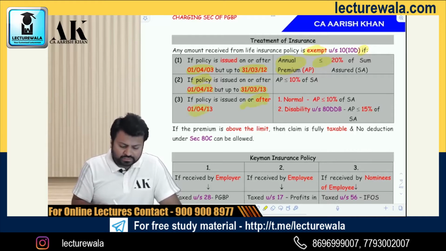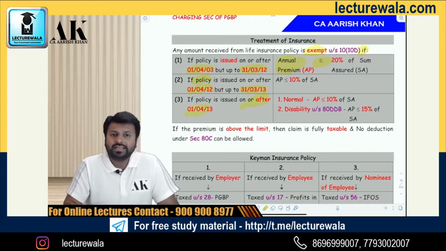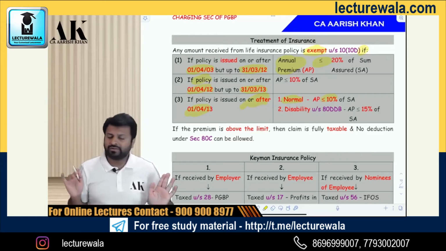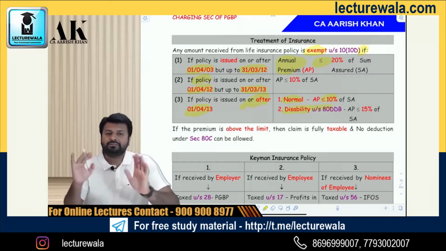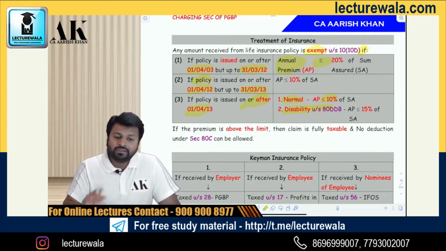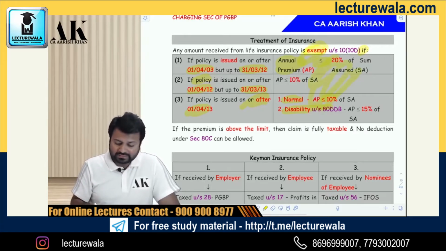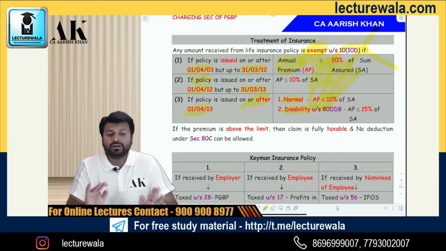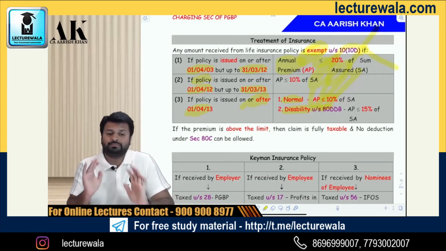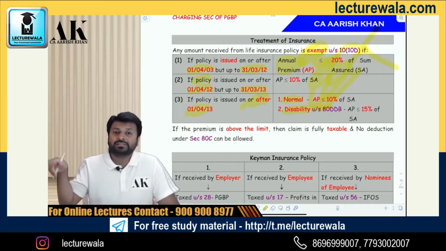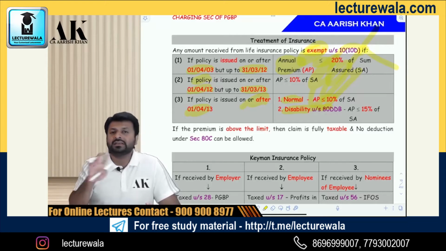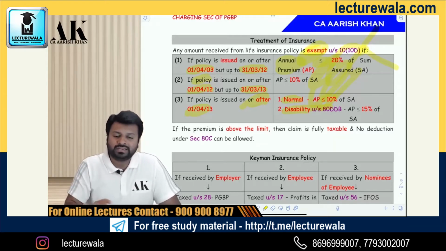Now, if the policy is issued after 1/4/2030, then there are 2 percentages which are given by the government. For a normal assessee, it is up to 10%. But for a disabled person, it is up to 15%. Okay. If the percentage crosses these limits, then this exemption will not be available. It will be taxable in your hand. Now for ULIP, you need to see one more condition. Let me tell you very clearly, this is not complete, which we'll see in the chapter of capital gains, because there is an implication of capital gains under section 45. There is some taxability under capital gains, which cannot be done under the head PGBP. That is the reason we have kept that discussion with capital gains only.